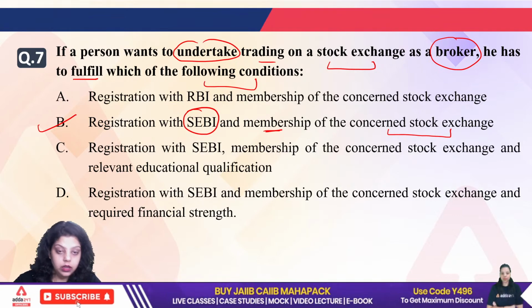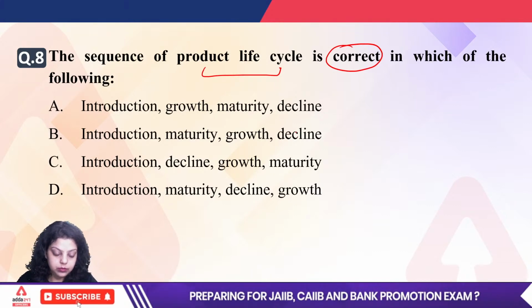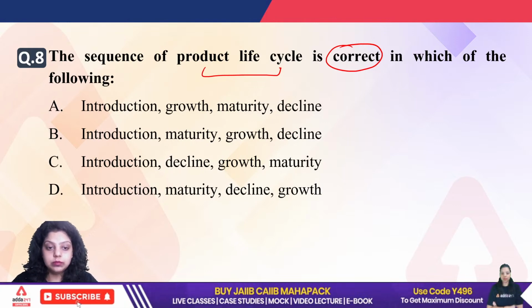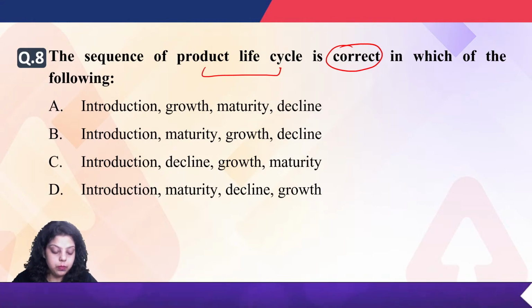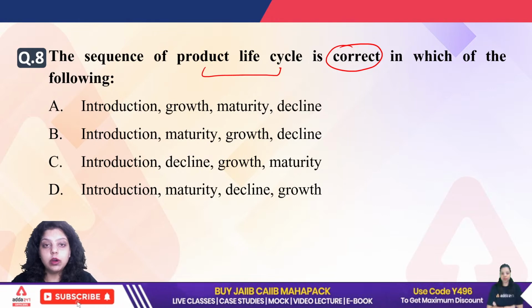Okay. Next, the sequence of the product life cycle is correct in which of the following options? First is saying introduction, growth, maturity, decline.